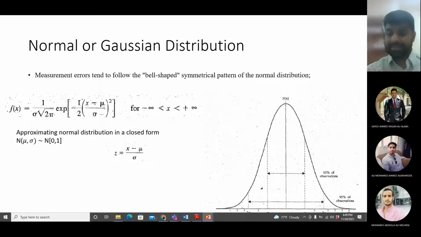But in this slide I want to explain a few things. First of all, you see the standard notation for a normal distribution. The standard notation for a normal distribution is this: N, meaning the variable follows normal distribution. Mu means what?